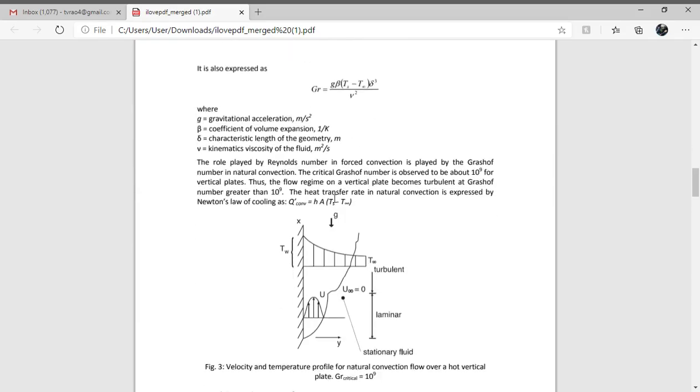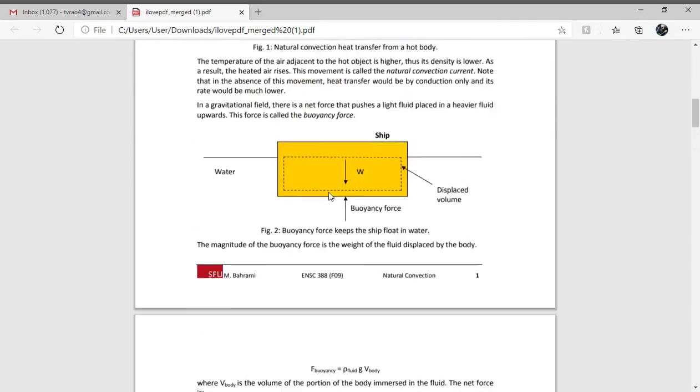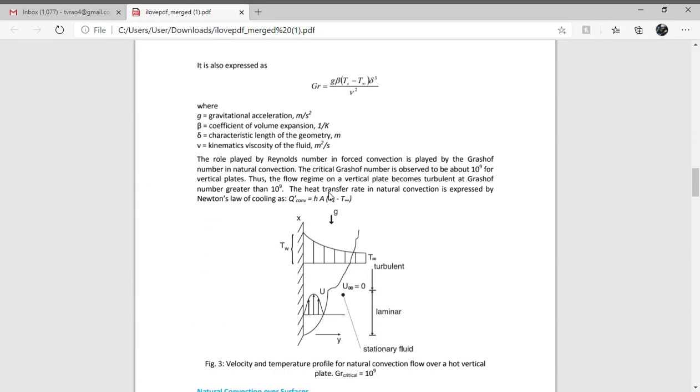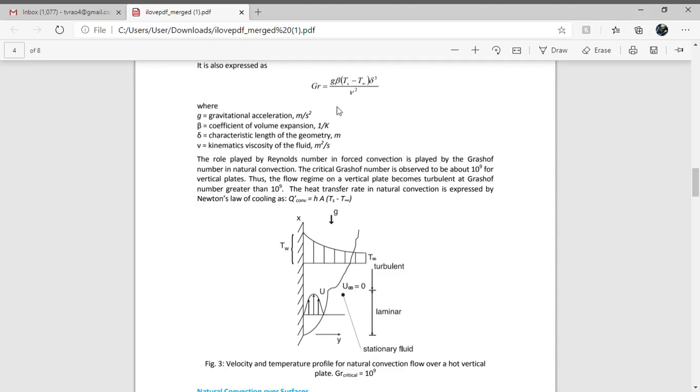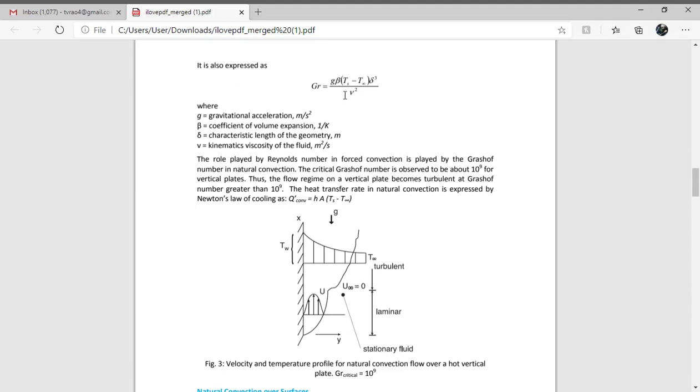So the Grashof number is nothing but g beta into temperature difference into delta cubed by nu squared, where g is gravitational acceleration, beta is the coefficient of volume expansion, delta is a characteristic length of the geometry, or sometimes we take it as a boundary layer thickness also, and nu is the kinematic viscosity of the fluid.